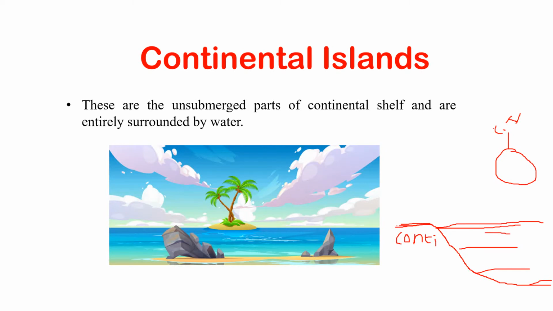In the case of continental islands, what happens is the continent merges with the ocean, and in some parts, like here, there is an elevation. This is the continental shelf and all of this is submerged under water, but this area is not submerged under water. It has an elevation, so this one is called a continental island. It is a continuous part of the main continent and hence it is called a continental island. I hope you guys are getting this.